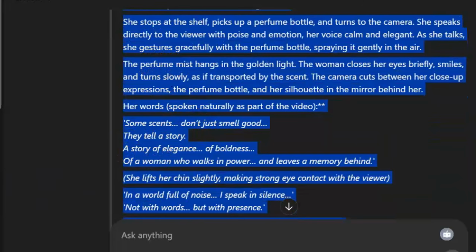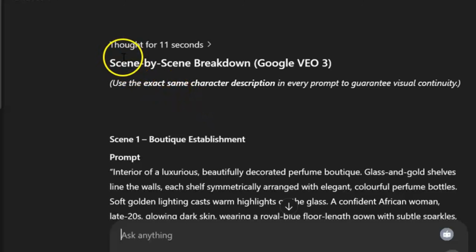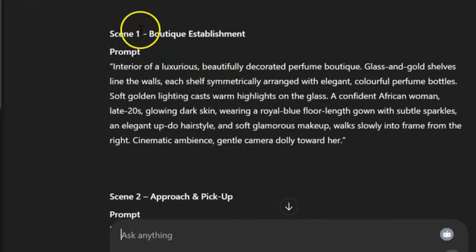Then I asked ChatGPT. I said, please break this down in scenes such that the characters are consistent. Describe the character the same way in each scene. On sending that, I got this response, scene by scene breakdown. So scene 1 is a boutique establishment, and this is the prompt. Okay, so this is where the character is being mentioned. A confident African woman, late 20s, glowing dark skin, wearing a royal blue floor-length gown with subtle sparkles, and elegant updo hairstyle, and soft glamorous makeup, walks slowly into frame from the right. Cinematic ambience, gentle camera dolly toward her.